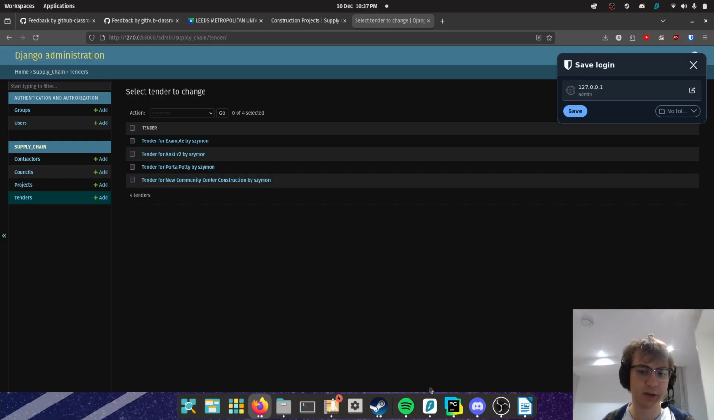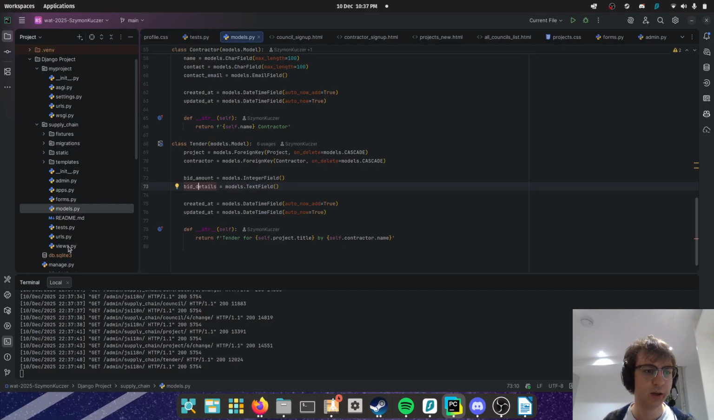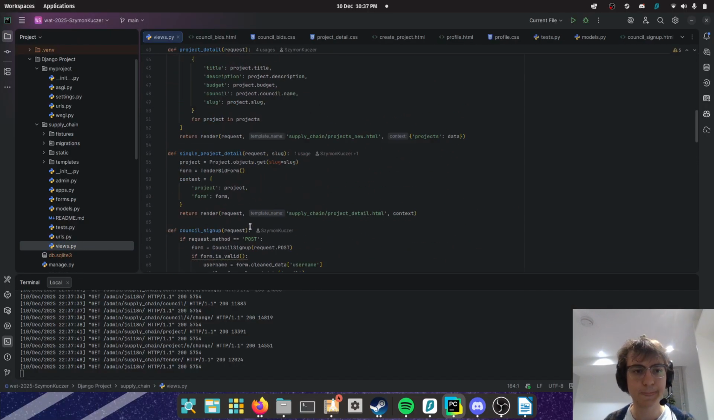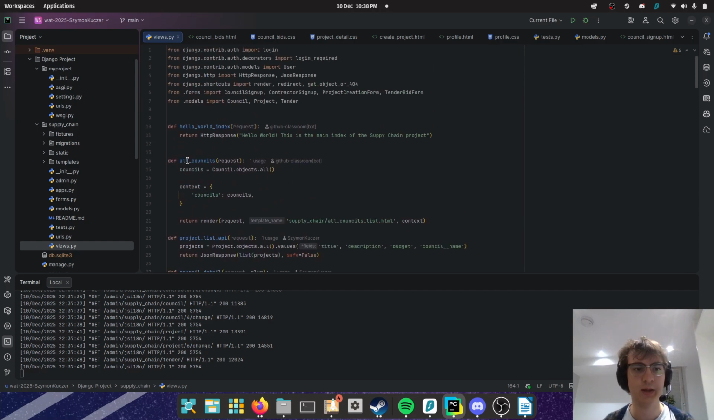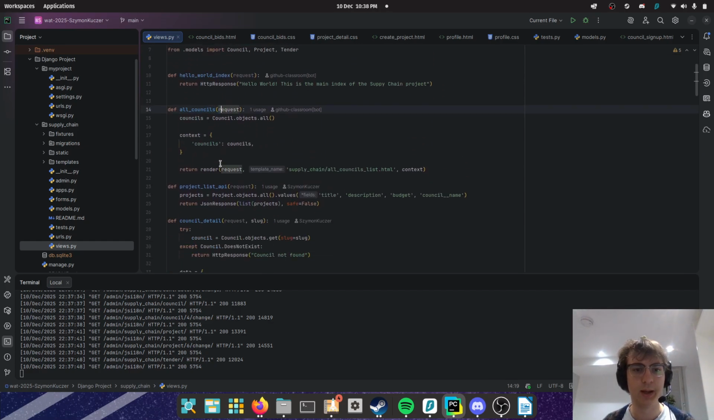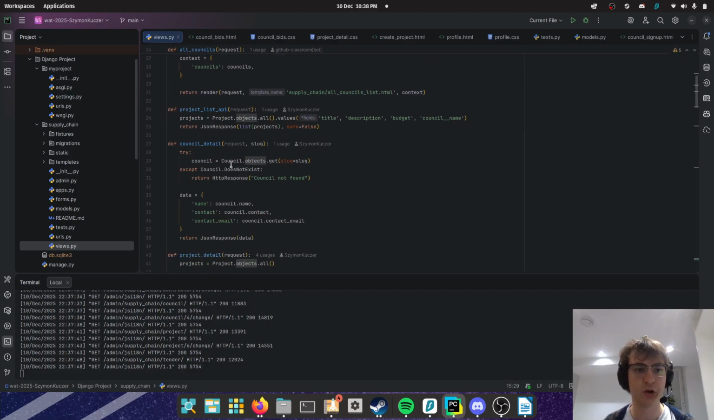Quickly moving on, so an explanation of views. In views, we have the all councils view that's rendered into the all councils list, and this just lists all the councils that are available. We get all the objects.